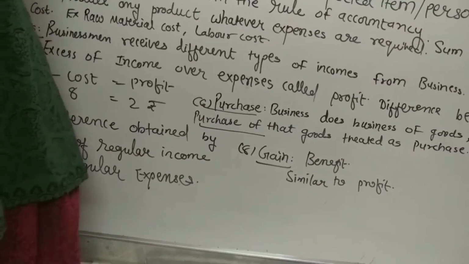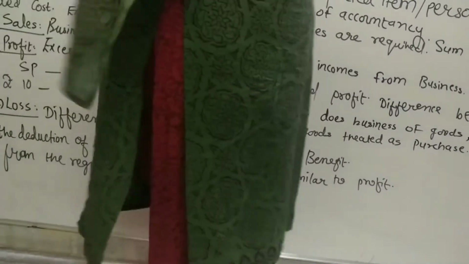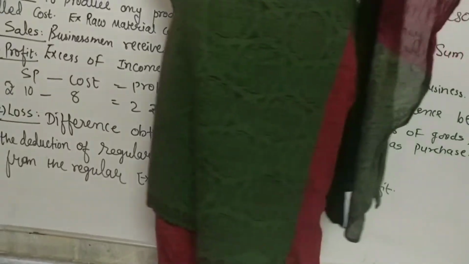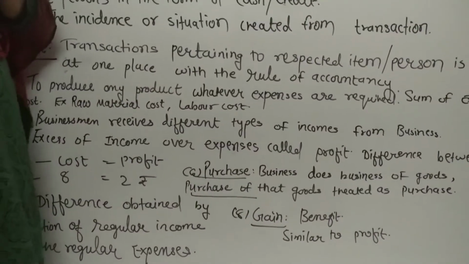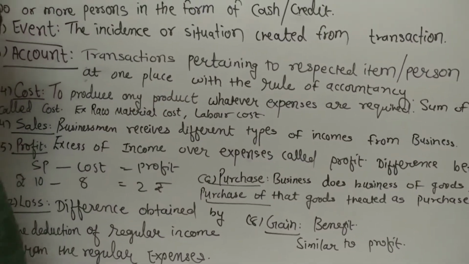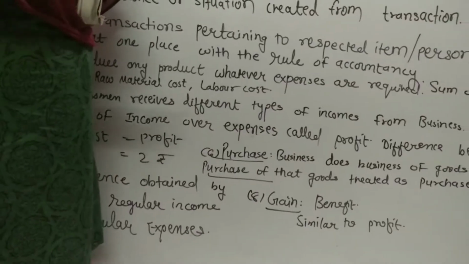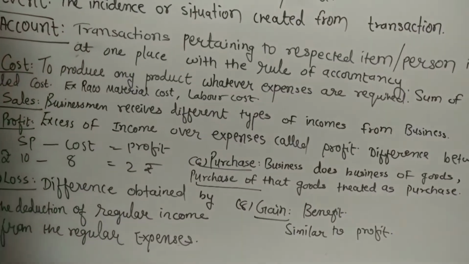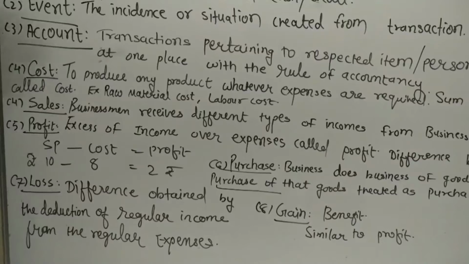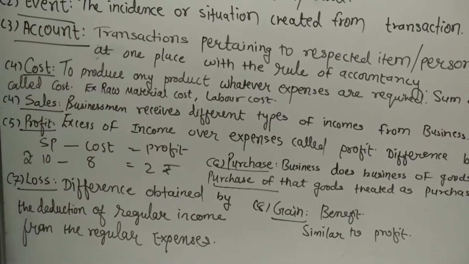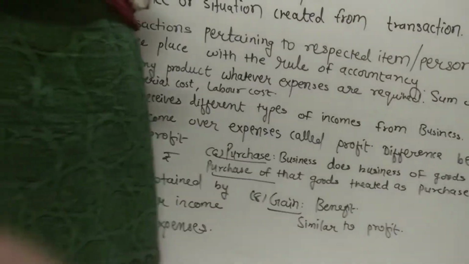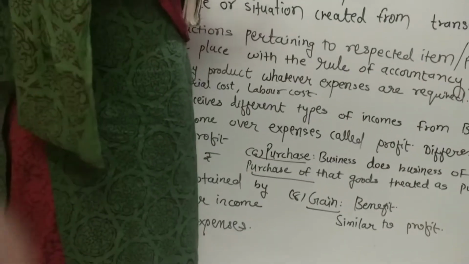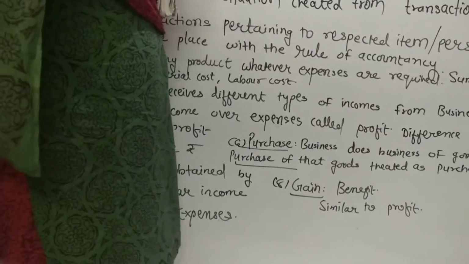Is it clear? For example, you have purchased a piece of land of rupees 10 lakh, right? But then after you have sell it off in only 8 lakh rupees. So what is that? Here are you getting gain? No. Here you are at loss and that is of rupees 2 lakh. Is it clear? Loss means certain things on which you are not going to get the benefit at a time or in a future. कोई भी आपको benefit मिलने वाला नहीं है. Once you have it, it is just lost. It is gone. You are not going to have any benefit. That thing is called as loss.